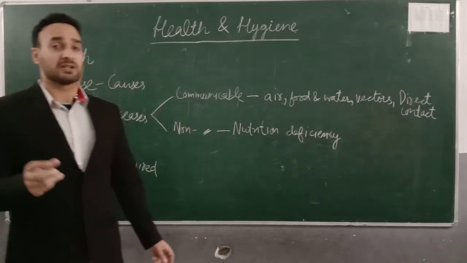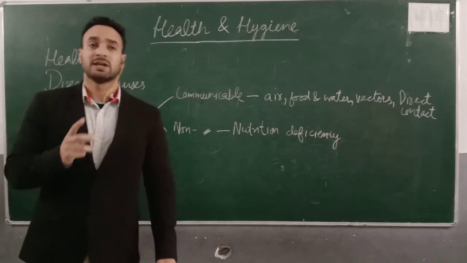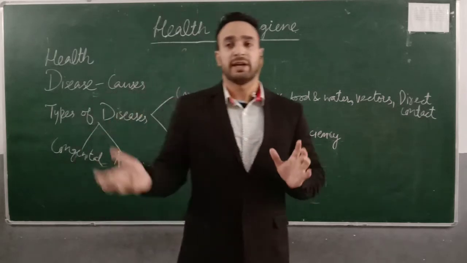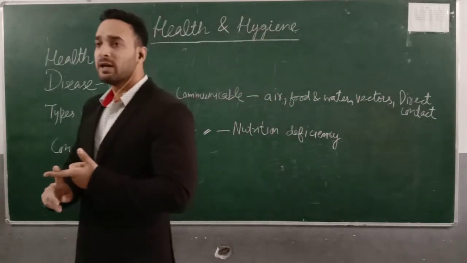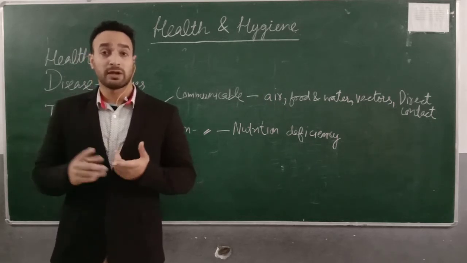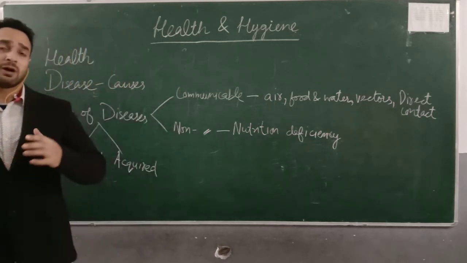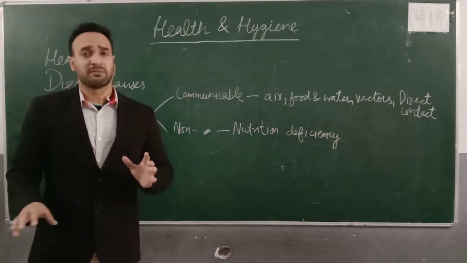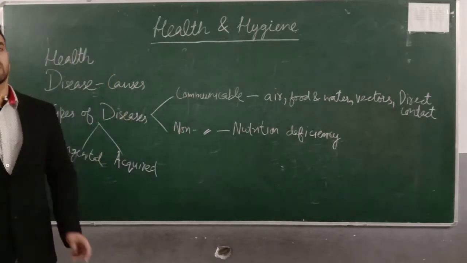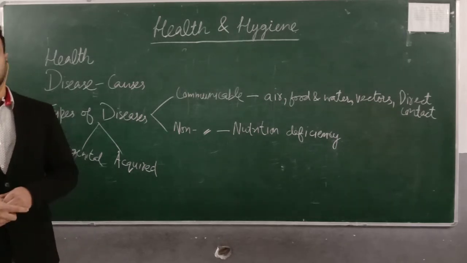So air is the agent for communicable diseases. The other diseases that get transferred through the air include influenza, common cold, measles, and even all viral diseases, the majority of them, are communicable diseases and they get transferred from an infected person to a healthy person through the agent of air.